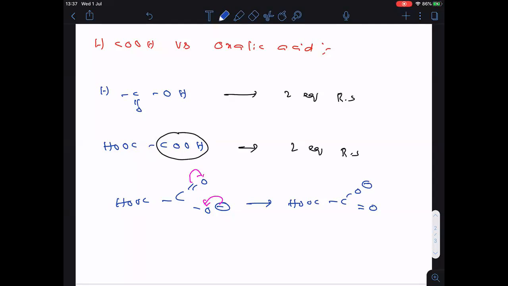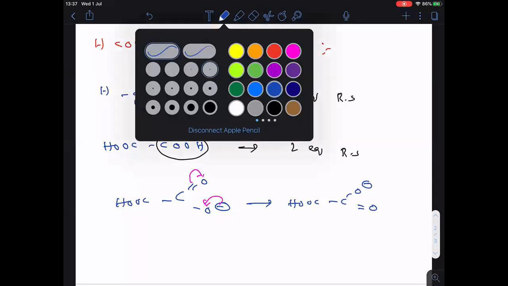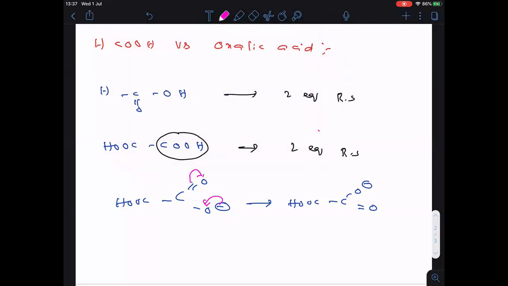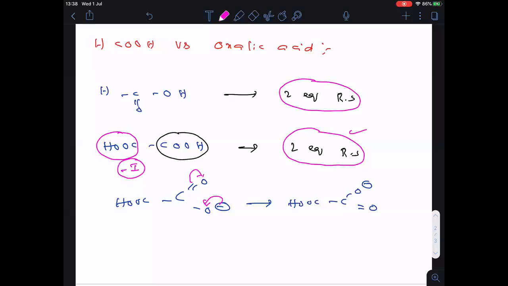Okay. Now, in addition to 2 equivalent resonance structures, this COOH group is there, no? It is a minus I group. So 2 factors are favoring oxalic acid. One is the anion is having equivalent resonance structures, and one more COOH is acting as minus I. You know, minus I groups increase the acidic strength. Whereas in the case of formic acid, only one factor is favoring: 2 equivalent resonance structures. Hope it is clear to everyone.